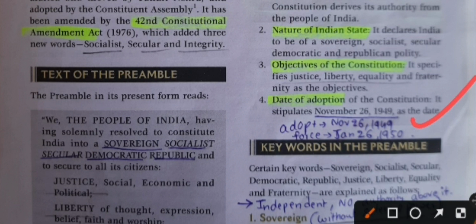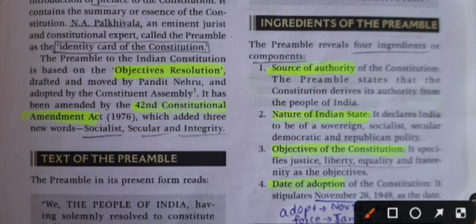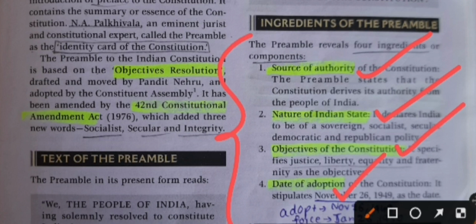Okay, November 26, 1949 is the adoption date, and our Constitution came into force from 26th January 1950. Okay, these four: source of authority of the Constitution, nature of Indian state, objectives of the Constitution and date of adoption. These are the four ingredients of our preamble.